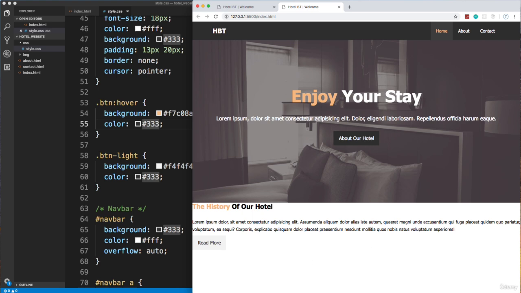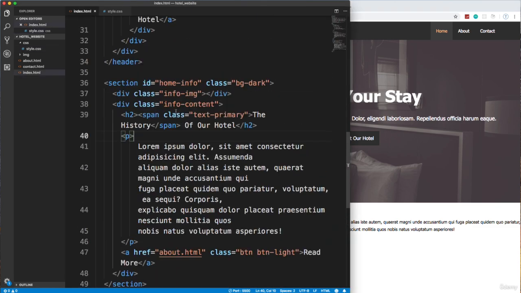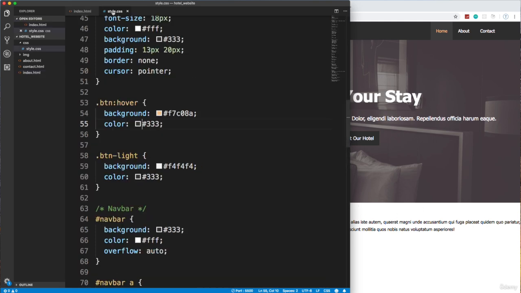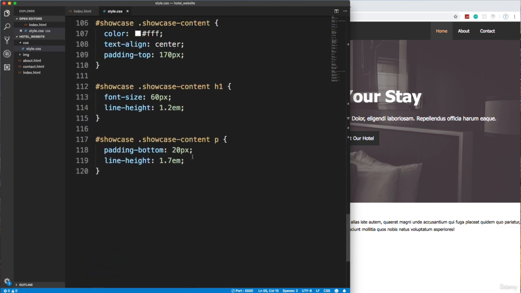Okay, so now let's work on floating the image, which we don't even have yet, but we're going to add a background image to this div right here, this info image. We want that floated to the left, and then we want info content to the right. So let's go down below showcase, and let's say home-info itself.